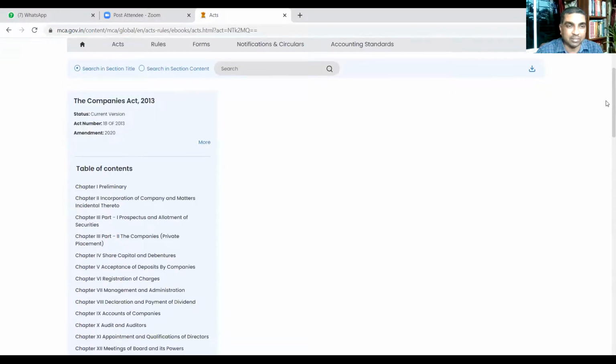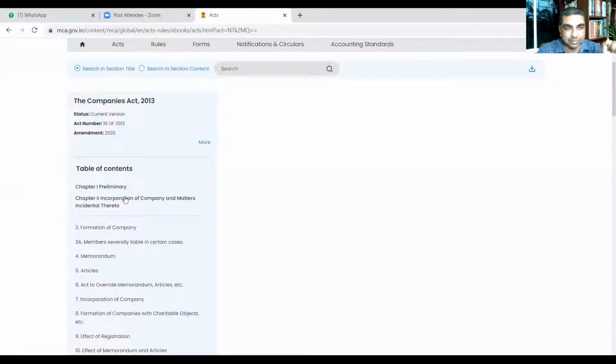Now, first of all, we need to know about memorandum, the section 4 I told you. So let us look at that. It comes under this incorporation chapter. Now you see, can you see? If I click here, I am finding these are the sections. Section 4 talks about what? Can you read it?